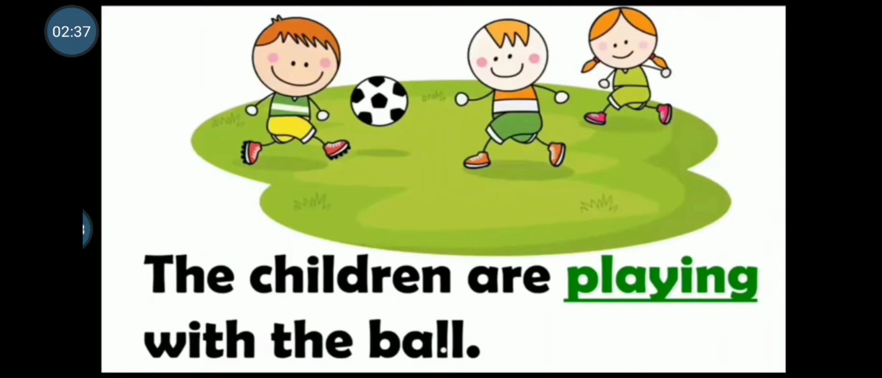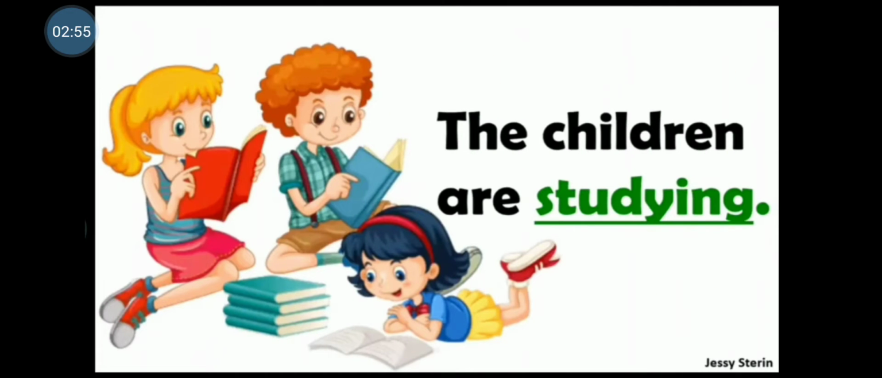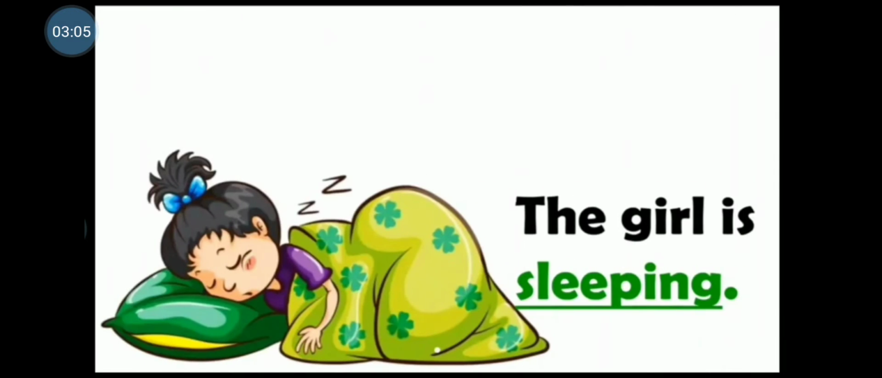The children are playing with the ball. What are the children doing? They are playing. Here the word playing shows the action by the children. Therefore, playing is the verb in this sentence. The children are studying. What are the children doing? They are studying. Here the word studying is the verb in this sentence. The girl is sleeping. What is the girl doing? She is sleeping. So sleeping is the verb.